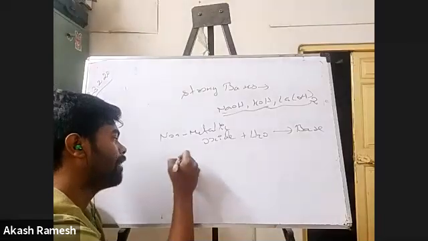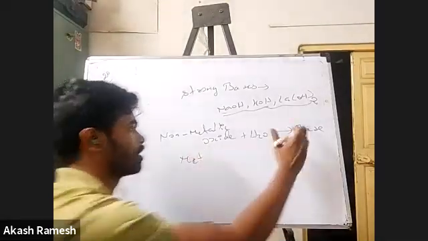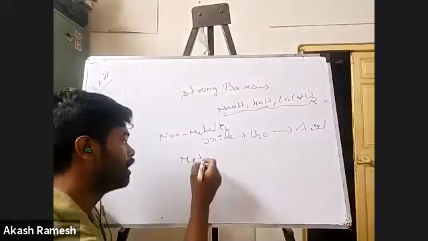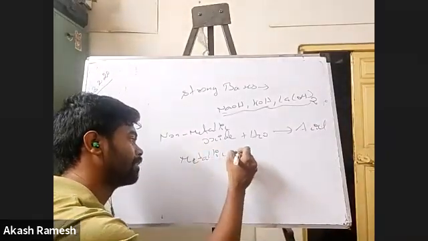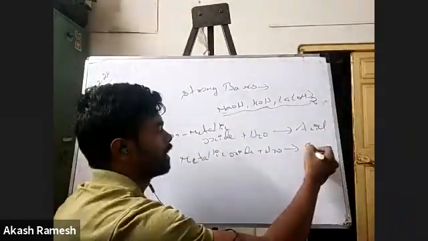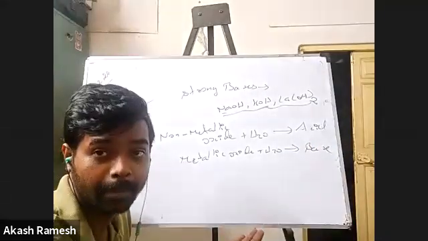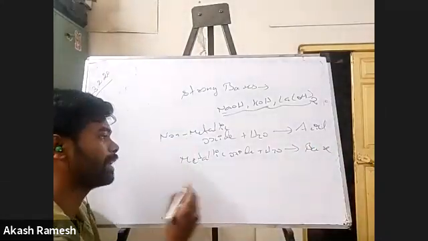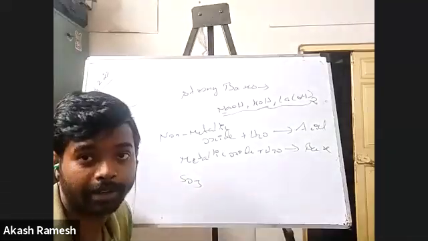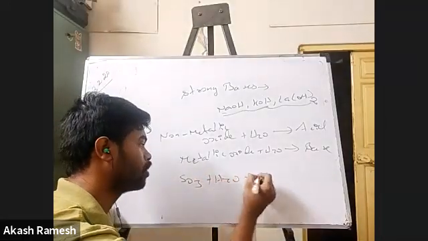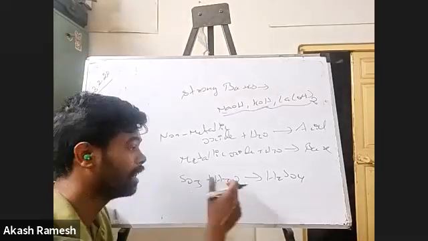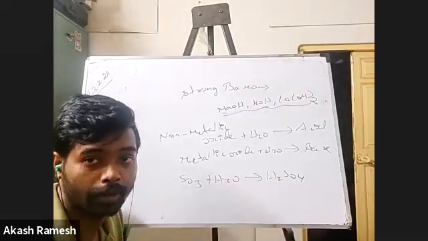Now, when I have a non-metallic oxide and add water, this is going to give me an acid. I'm sorry. I'll give you an example, don't worry. When I have a metallic oxide and when I add water to it, I am going to get a base. Very simple. For example, if you have a non-metallic oxide, say SO3, sulfur trioxide. Now sulfur trioxide, when you add water, you are going to form H2SO4. See, this is a non-metallic oxide reacting with water to form H2SO4.